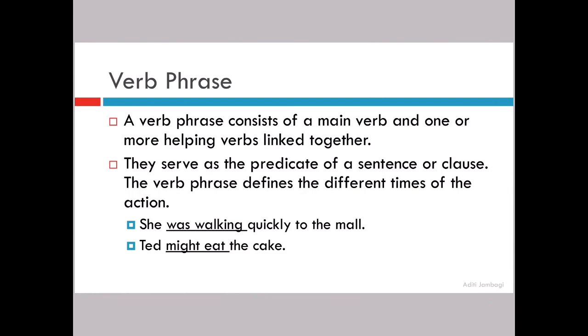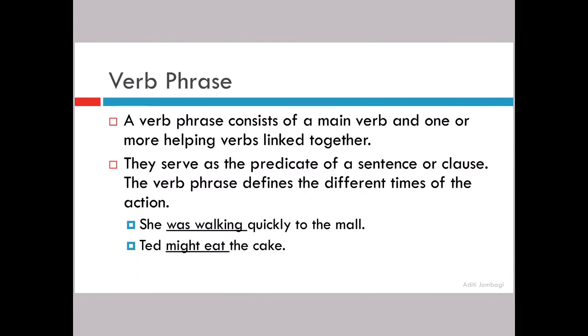Now a verb phrase consists of a main verb and one or more helping verbs linked together. What are your helping verbs? Your helping verbs are the different forms of to be. I am, he is, she is. These are all your linking verbs. Helping verbs or linking verbs. Okay. They serve as the predicate of a sentence or clause.